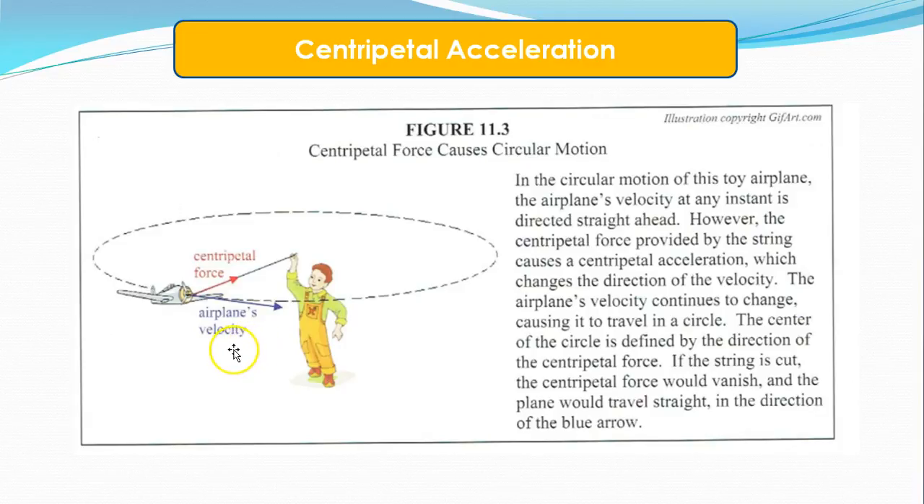The center of the circle is defined by the direction of the centripetal force. So the direction is the end of this string. If the string is cut, the centripetal force would vanish and the plane would travel straight in the direction of this blue arrow. So this is a drawing that's very similar to what we did in our experiment.